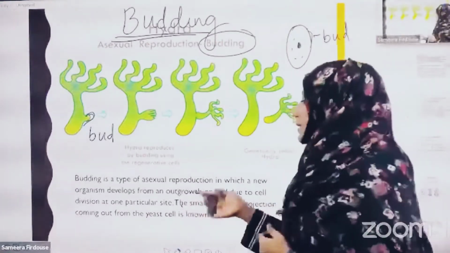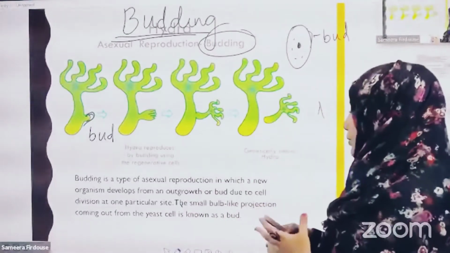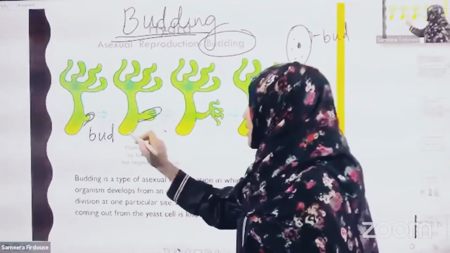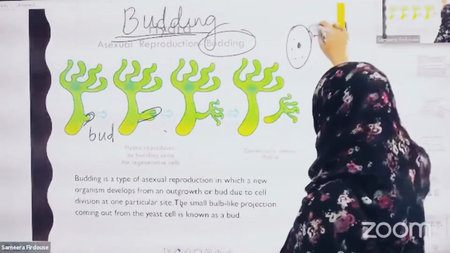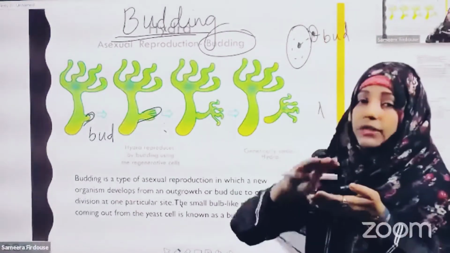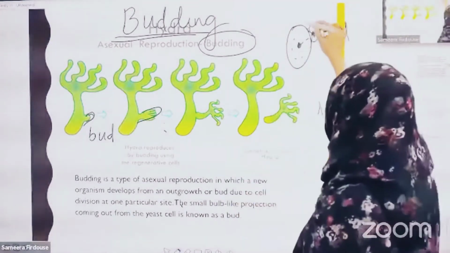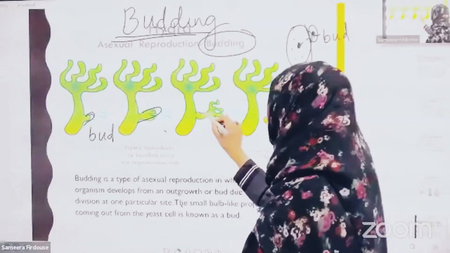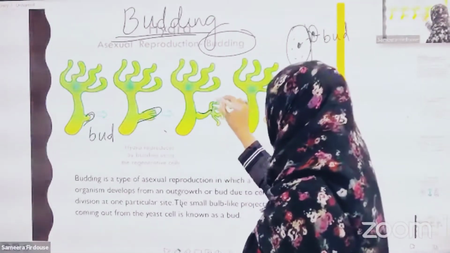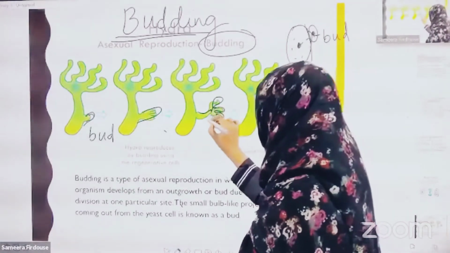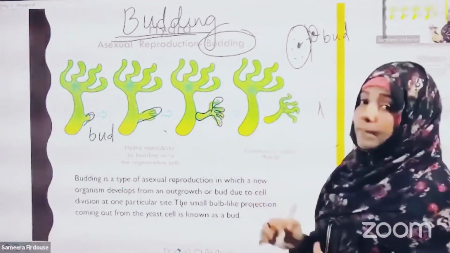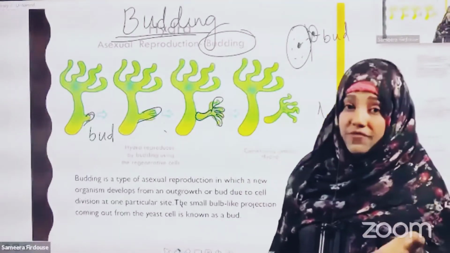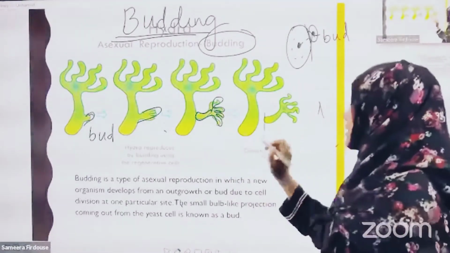Then this bud, due to cell division, increases in size. Slowly the nucleus will be transported, resulting in one new organism. Here the bud protrudes and develops tentacles in Hydra, and now you can see a complete small baby Hydra is formed. When conditions become favorable, the Hydra detaches from the parent.